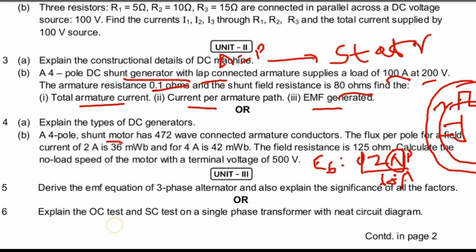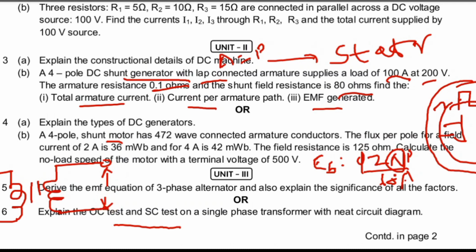Next, another one from unit 3 based on transformers. They ask to explain the OC test and SC test on a single phase transformer. I already told you about the open circuit test and short circuit test, and how each is conducted. You can conduct these experiments in the lab also. In the open circuit test, the HV side will be open. The transformer primary is connected to voltmeter, ammeter, wattmeter, and the secondary is not connected. It is open circuit.